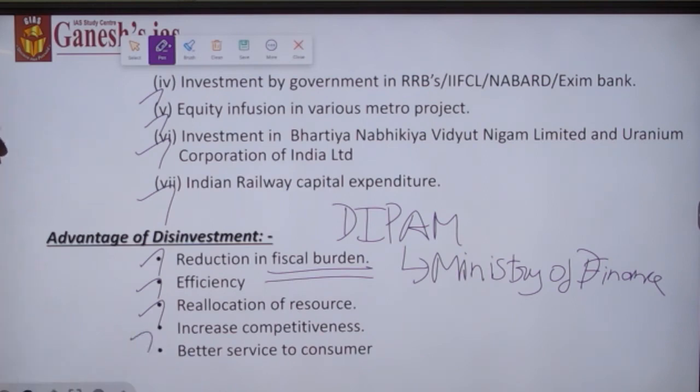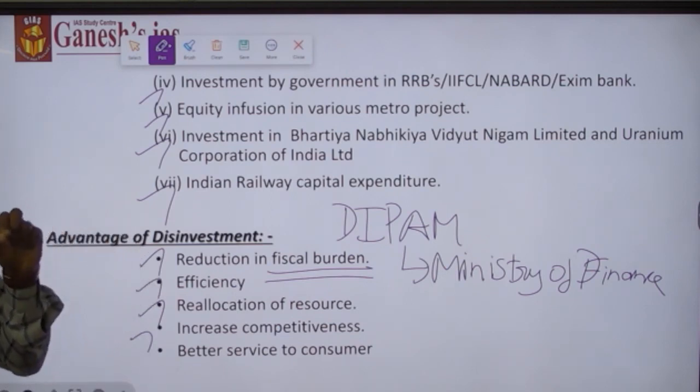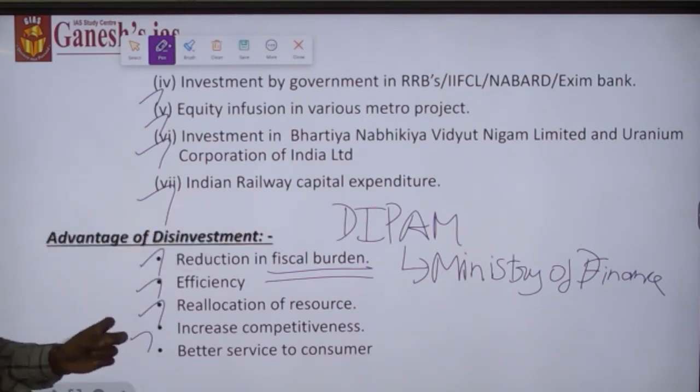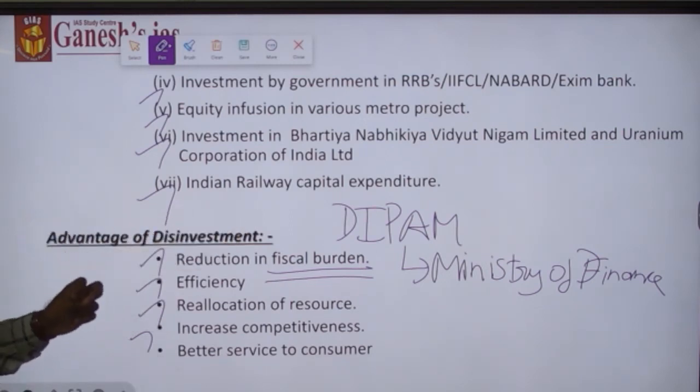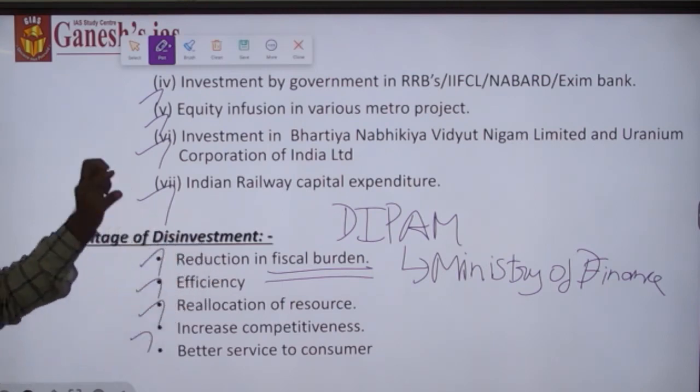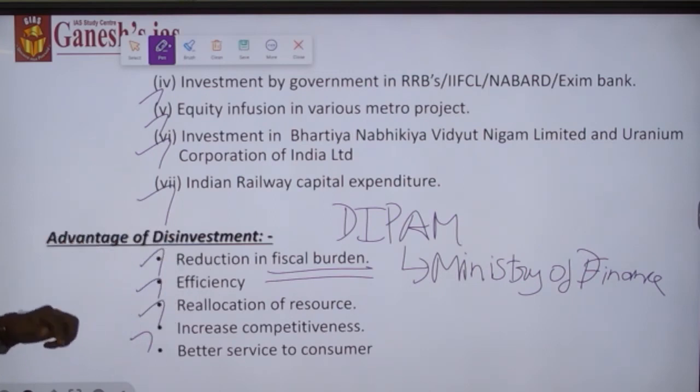Fourth is increase in competitiveness. By infusing the private sector's brain into the central public sector organization, its efficiency will be increased, and as a result the competitiveness of that loss making organization will also get enhanced.